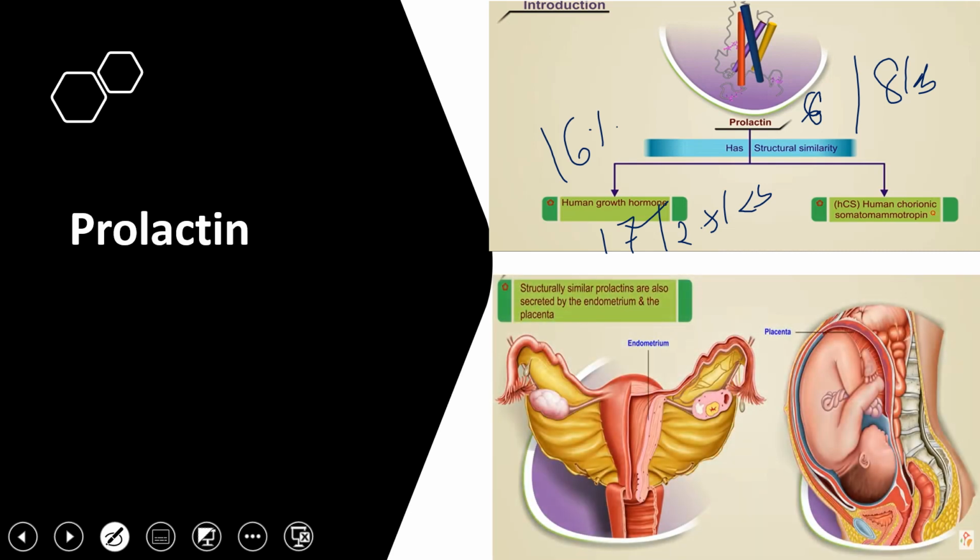Other than the anterior pituitary, prolactin is also released from the endometrium of the uterus as well as the placenta. The placental form we call placental lactogens.